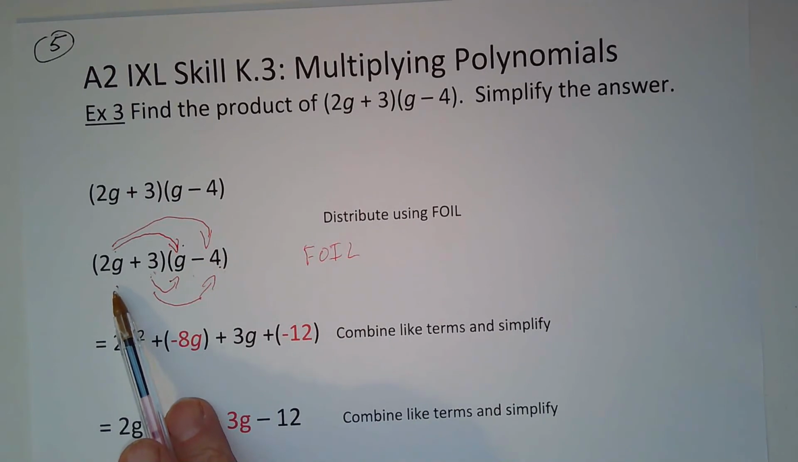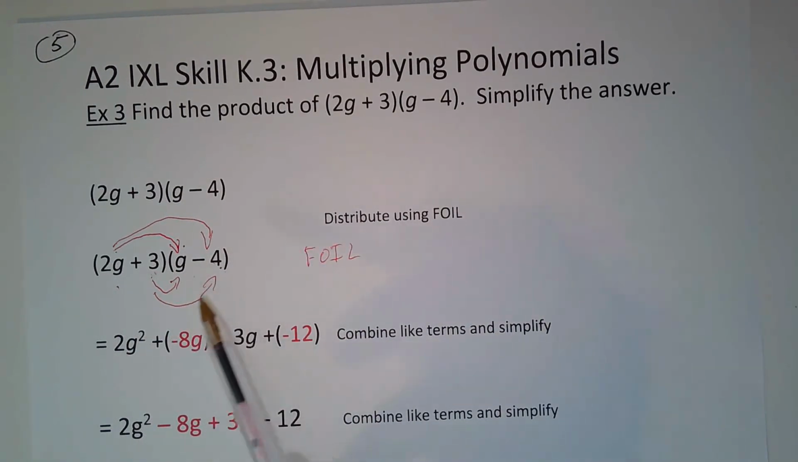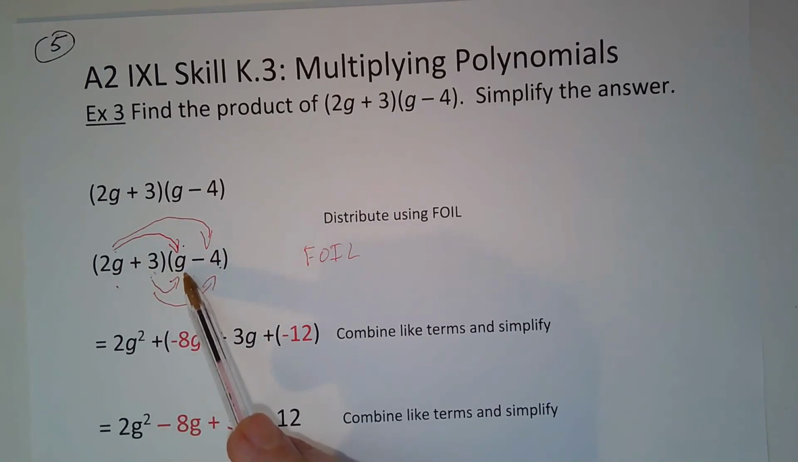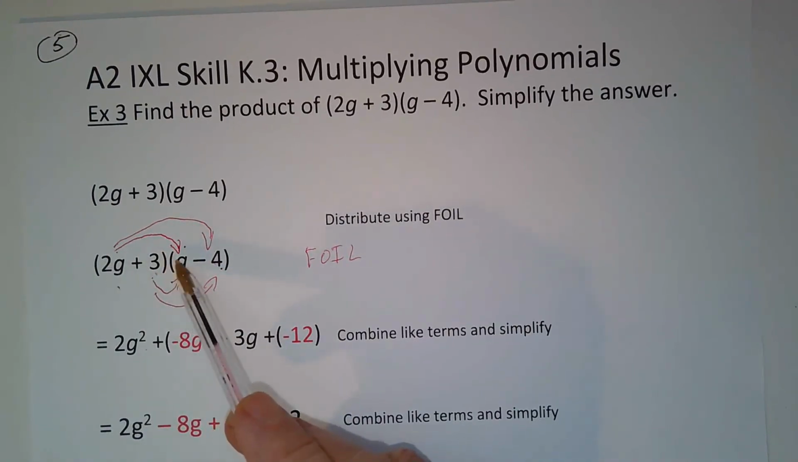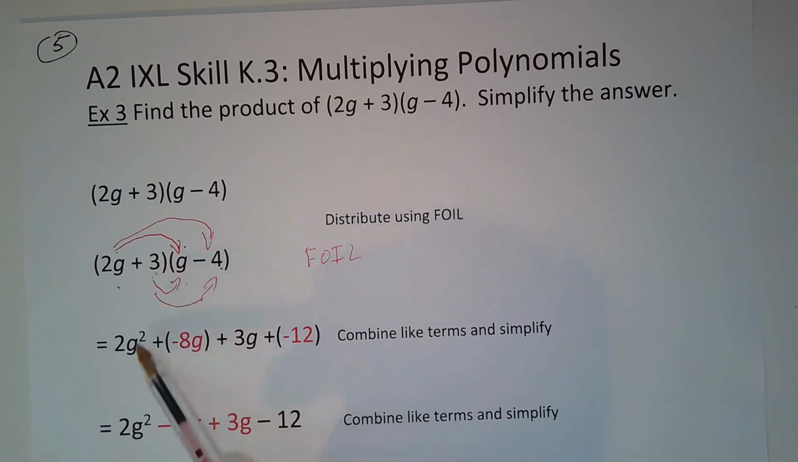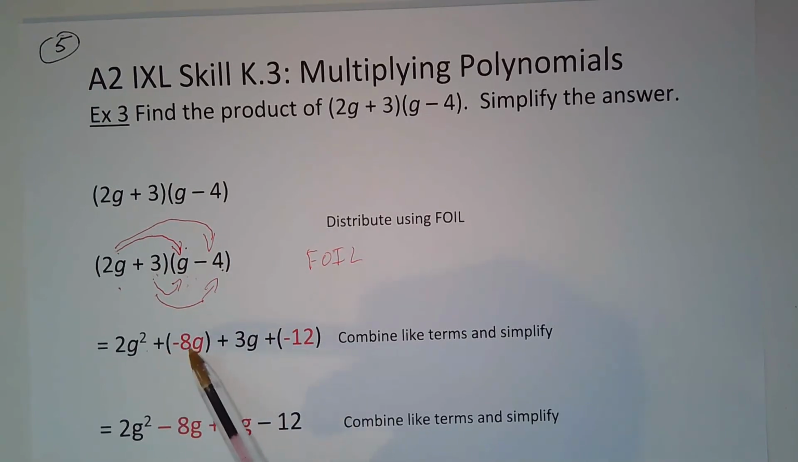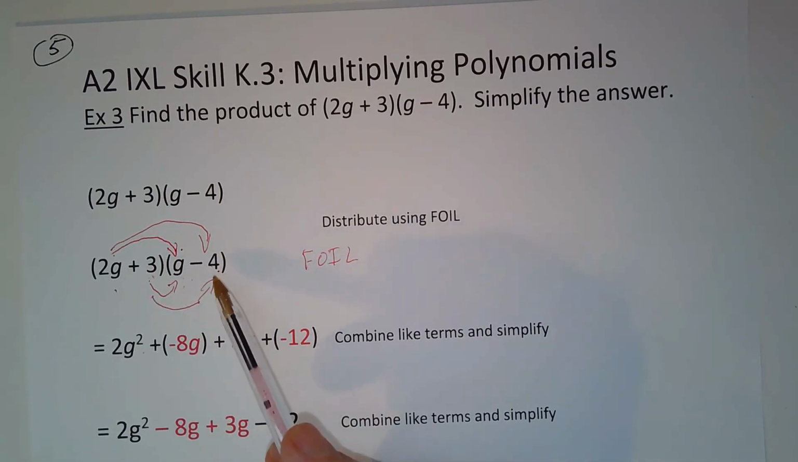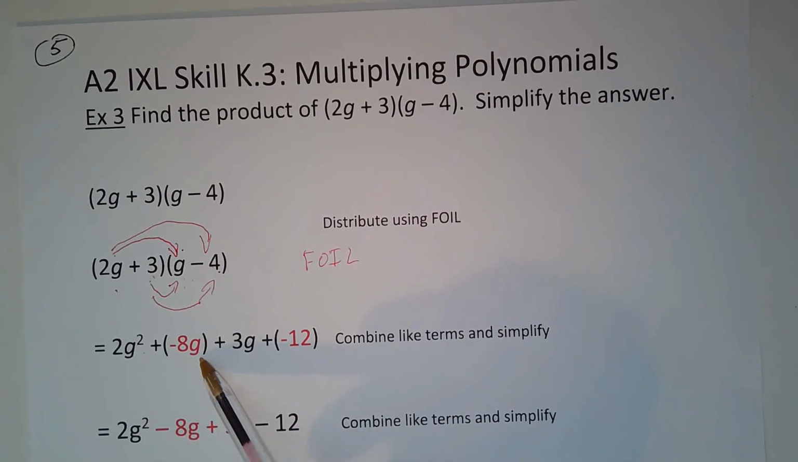So 2g times, in this case, g, 2g times g is nothing more than 2g squared, because 2 times, this is 1g, yeah, and so that's 2 times 1 is 2, and g times g is g squared. And then 2g times negative 4, well, that's 2 times negative 4, which is negative 8, and then the g comes along for the ride.